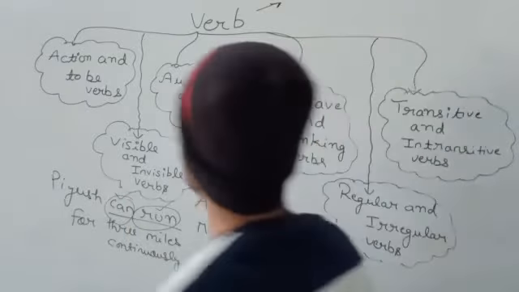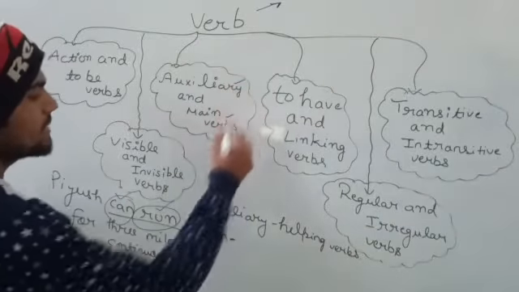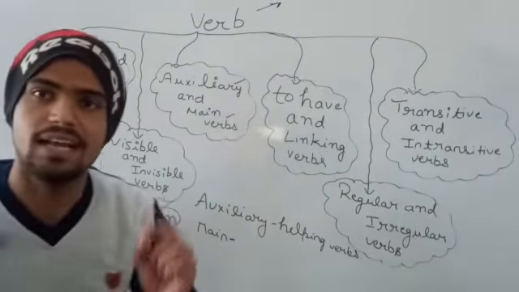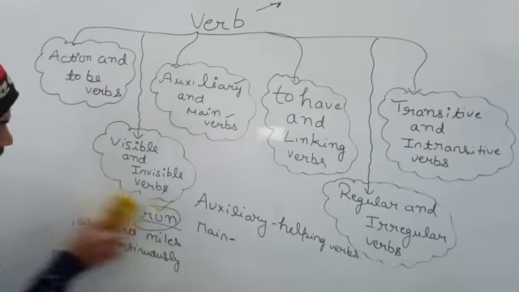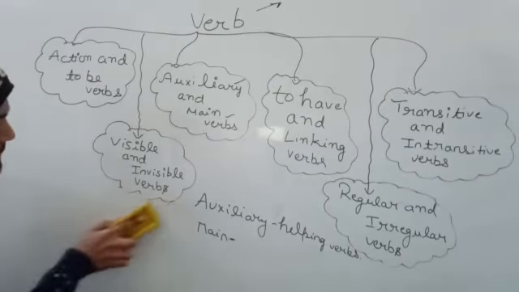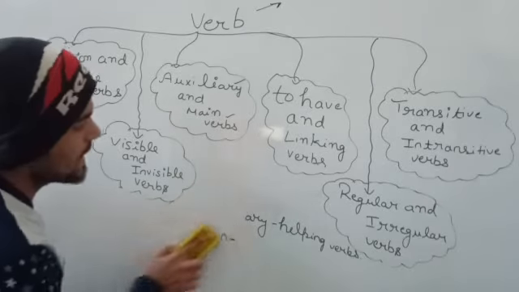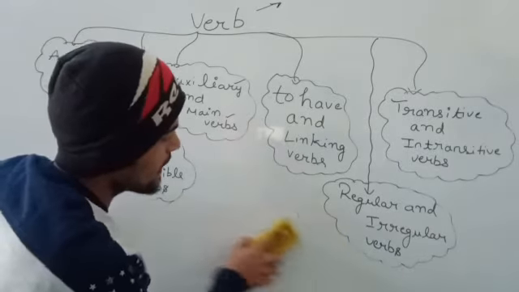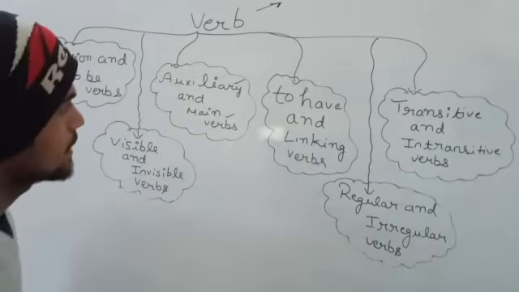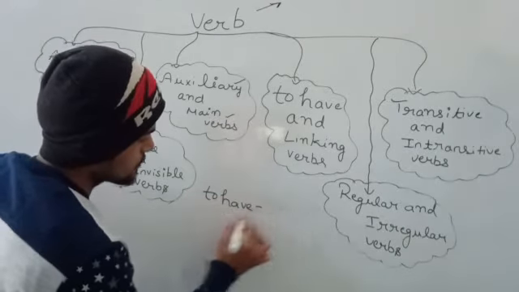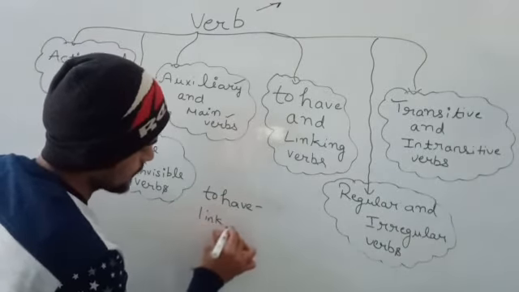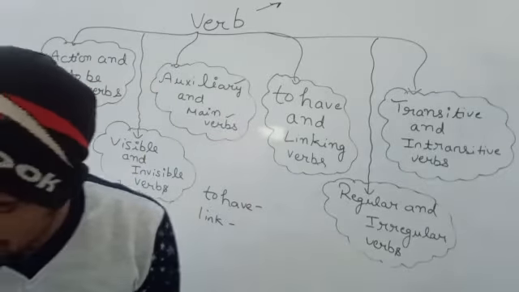So this was the basic difference between auxiliary verb and main verb. I hope you have understood that difference. So coming to the next type of verbs. The next type of verb is to have and linking verbs. I will write to have or link verbs. So it is on page number 37.